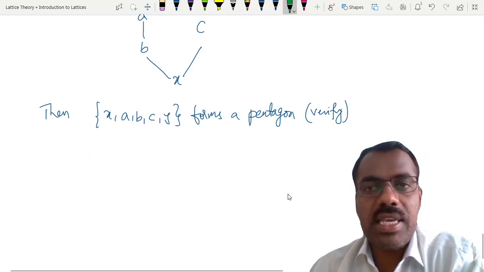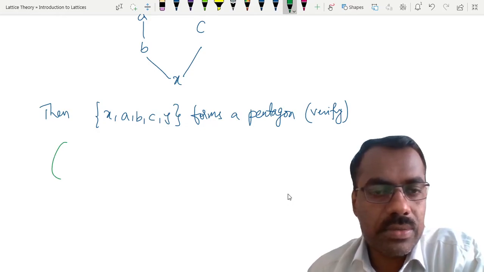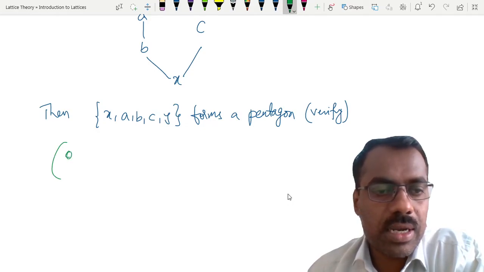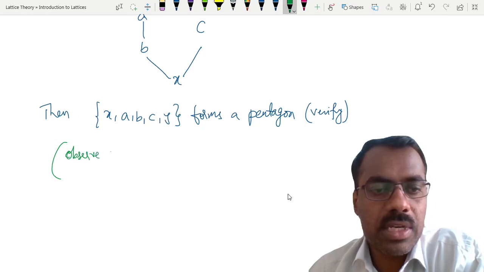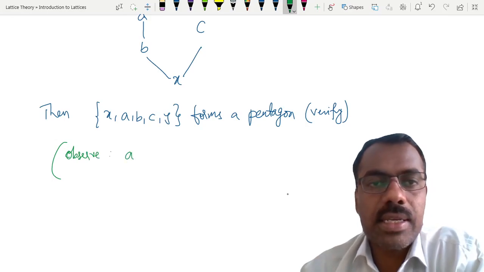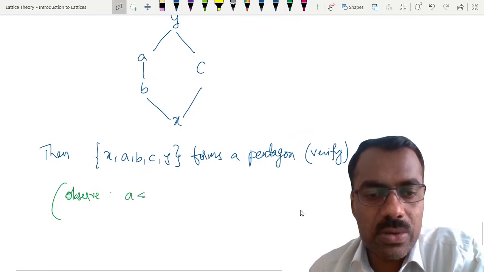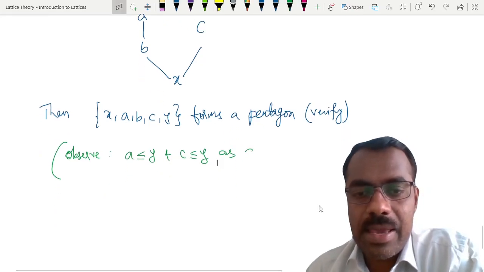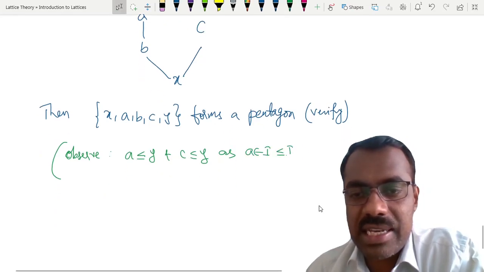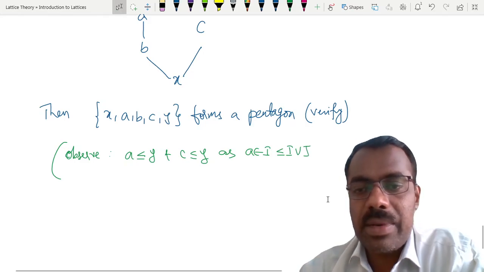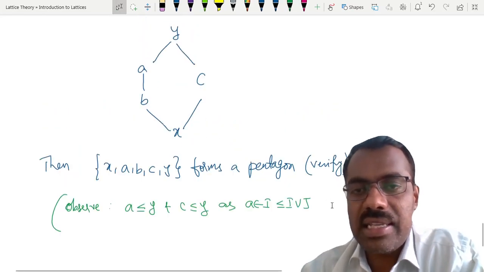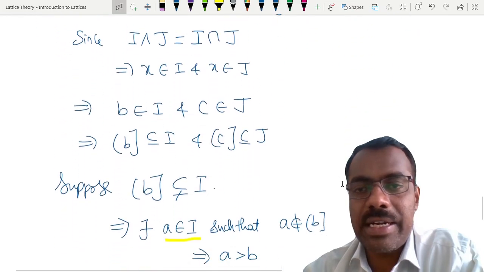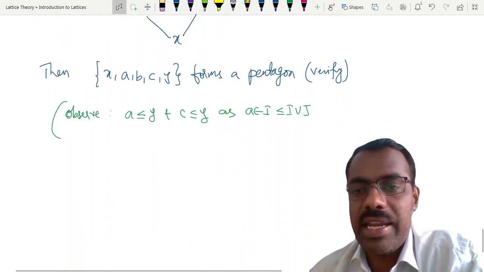So you can see here, check or observe that A is less than or equal to Y and C is also less than or equal to Y. What is the reason? As A belongs to I, but I is less than or equal to I join J, but I join J is nothing but the ideal generated by Y, right?